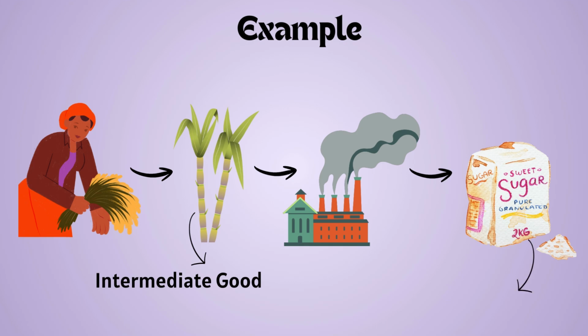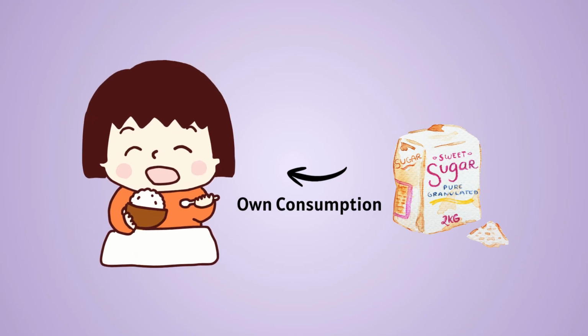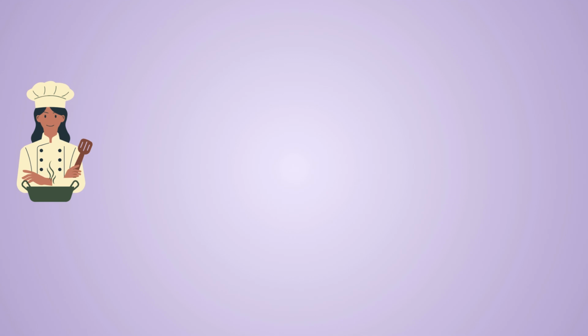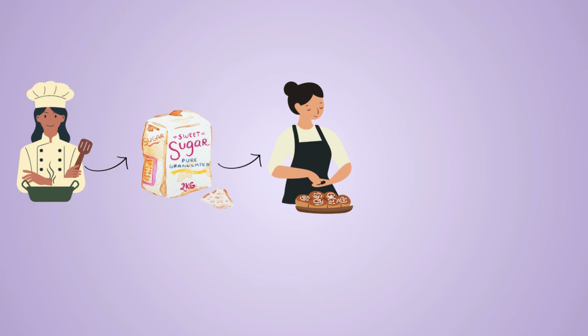But is the sugar that is produced by the mill a final good? Well, that depends. If I buy the sugar for my own consumption as a consumer, then that packet of sugar would definitely be considered a final good. But now imagine I am a baker and I buy this packet of sugar and then use it as an ingredient to produce tarts.